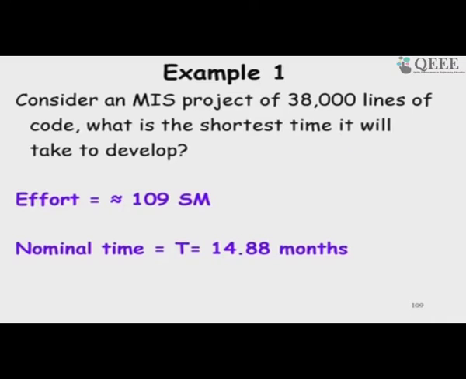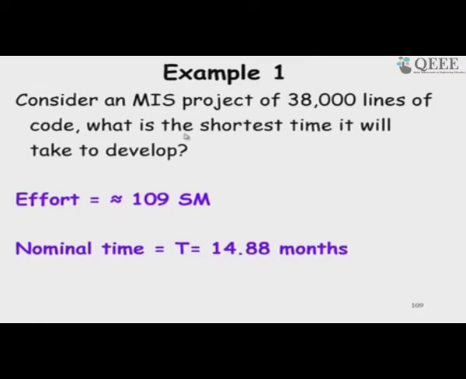So, there is another example here: an MIS project costs 38 kilo lines of code. What is the service time, which is the nominal time basically? As I was saying, if we have the staffing properly done, then it will be 14 months. We are going to discuss those issues as we proceed to discuss staffing. So, the nominal time, or the shortest time by which we can develop without unrealistically bloating up the cost, is 14.88 months.